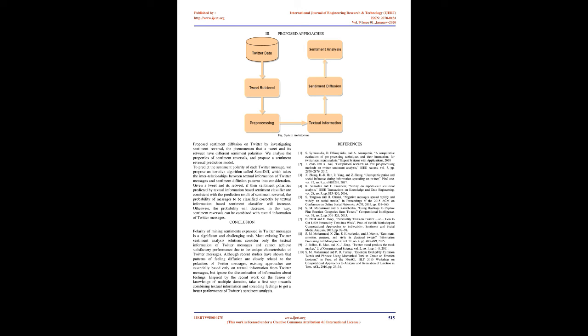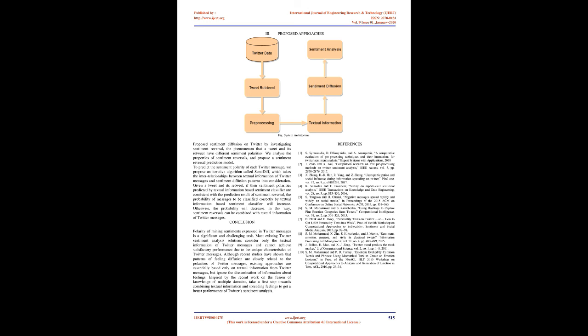Given a tweet and its retweet, if their sentiment polarities predicted by the textual information-based sentiment classifier are consistent with the prediction result of sentiment reversal, the probability of the messages being classified correctly by the textual information-based sentiment classifier will increase. Otherwise, the probability will decrease. In this way, sentiment reversals can be combined with textual information of Twitter messages.